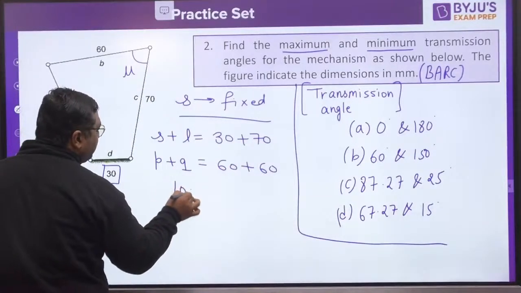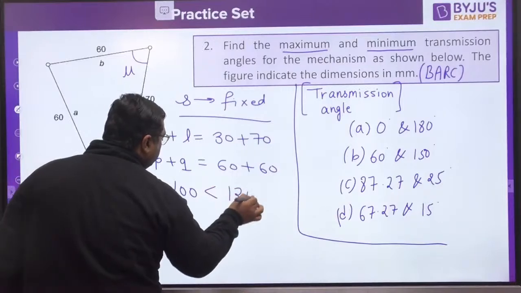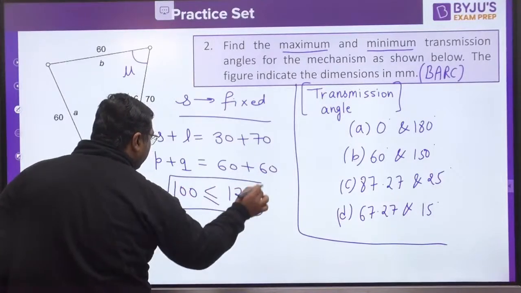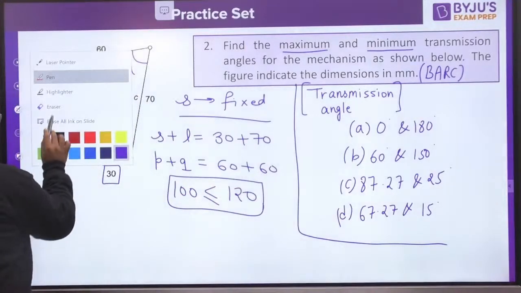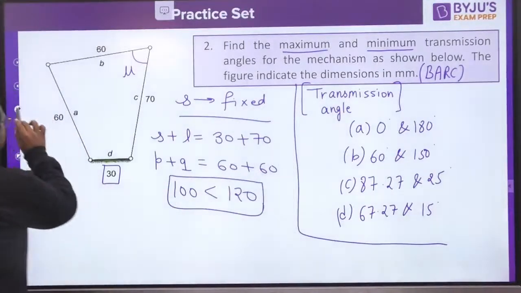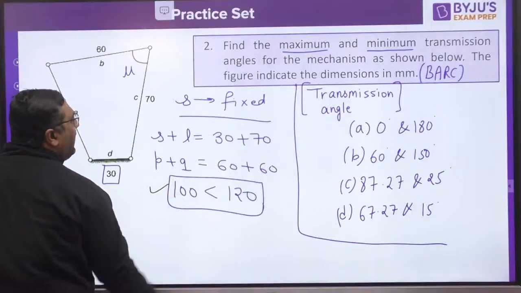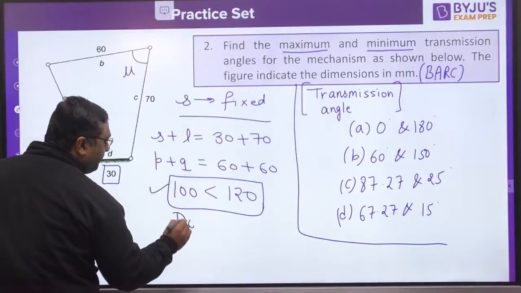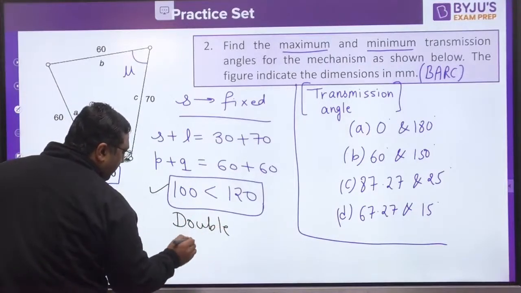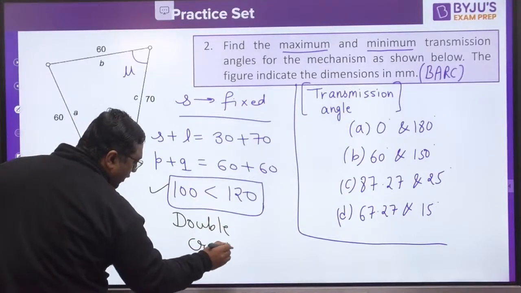So 100 is less than 120. It is not equal, it is actually less than. For the less than case, we know that the Grashof law is satisfied and it is going to be a double crank mechanism.